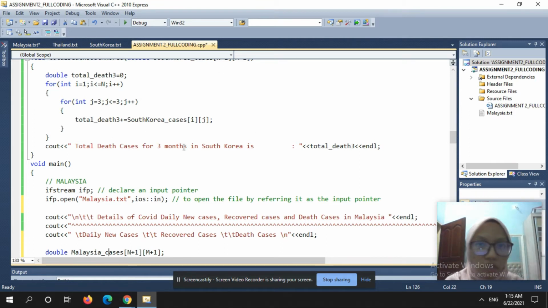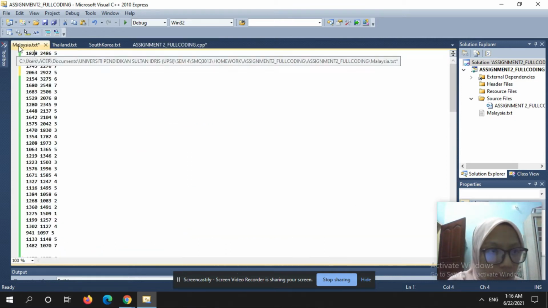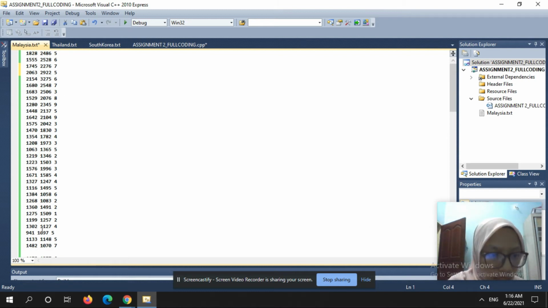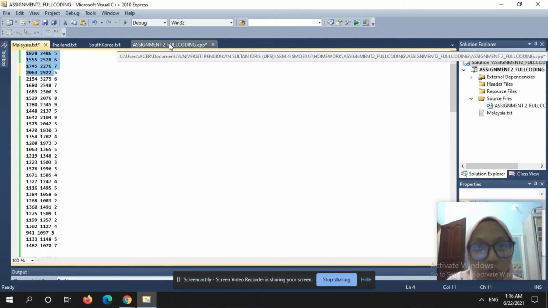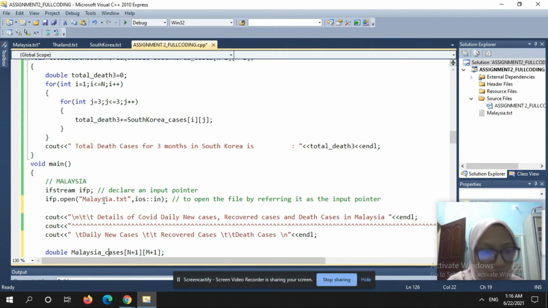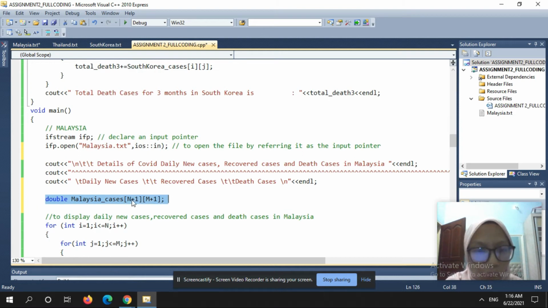Since my friend told before this, we put our data in a text file. Then we write it like 2 dimensions. As you can see here, 92 days times 3 cases. So 92 times 3. Then we must initialize first. As you can see, I write double Malaysia cases n plus 1, n plus 1. N plus 1 is 92 days, and n plus 1 is 3 cases. The 3 cases are active, recover, and death cases.